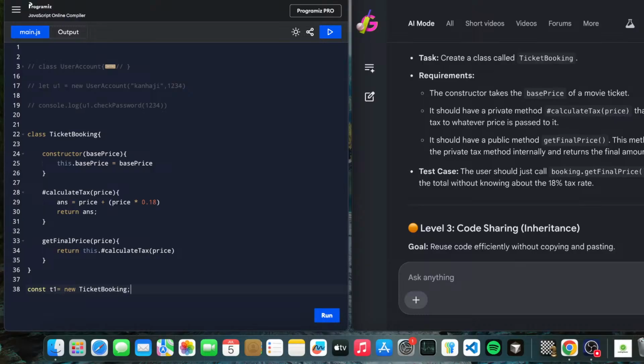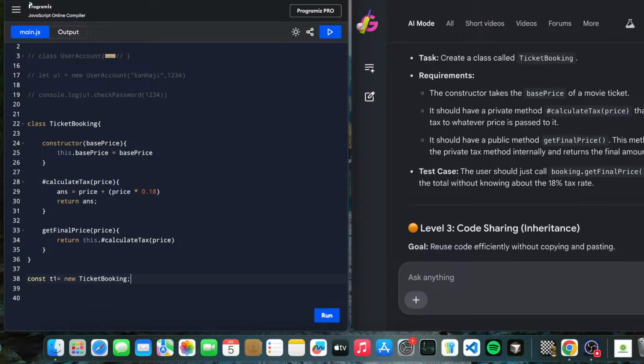If so, you can mention it in the comments, we love to see. And what we have to pass here is a base price. Normally when I watch a movie, a ticket is 150 rupees, fair enough. So t1.getFinalPrice equals to